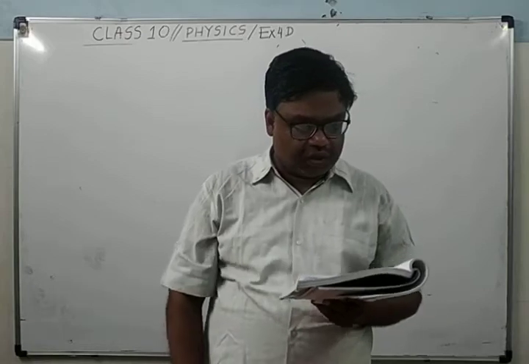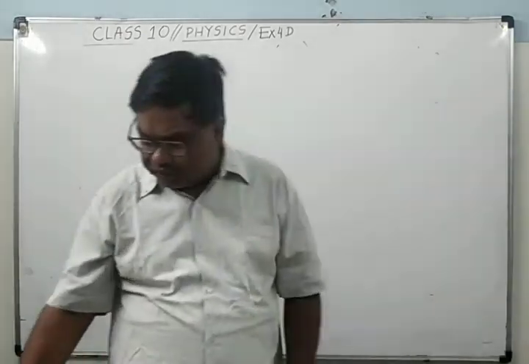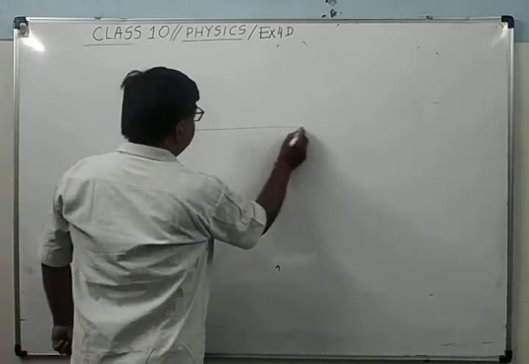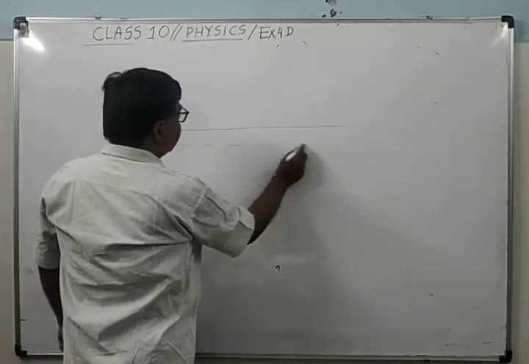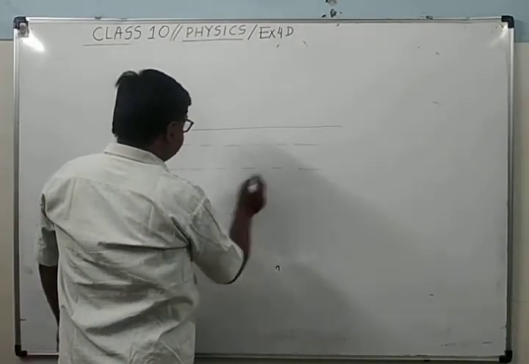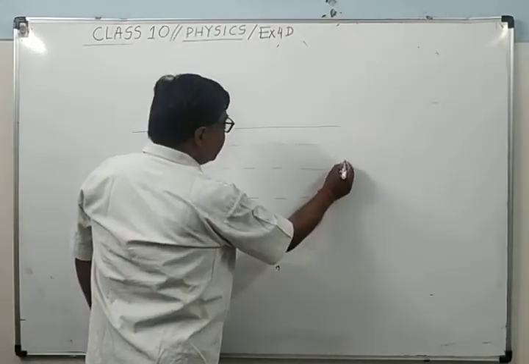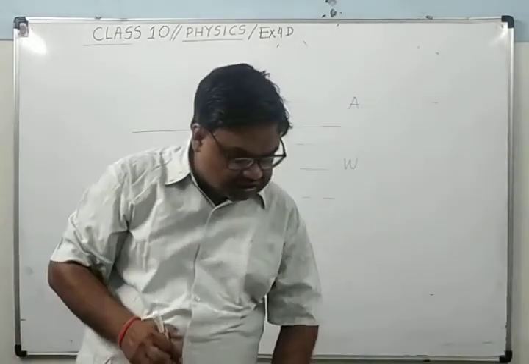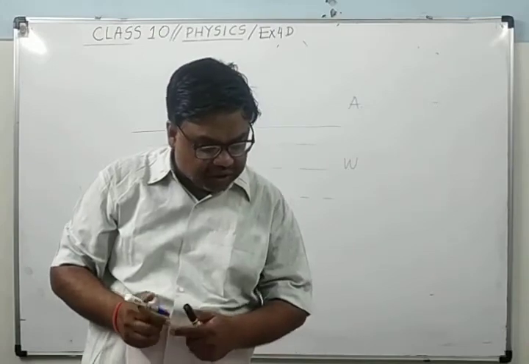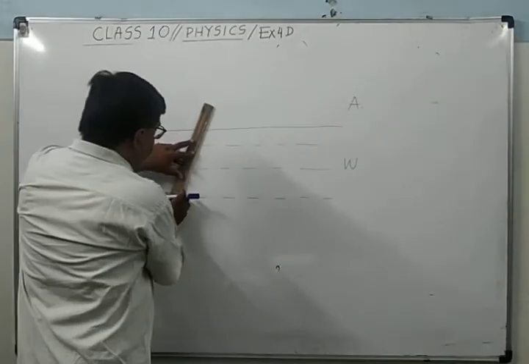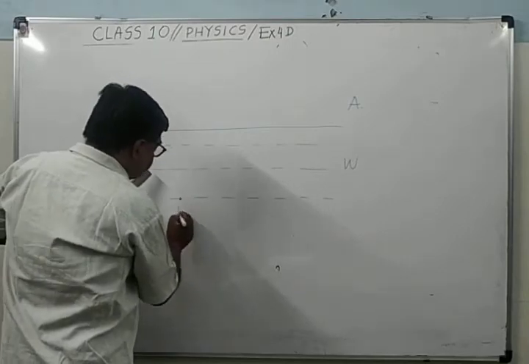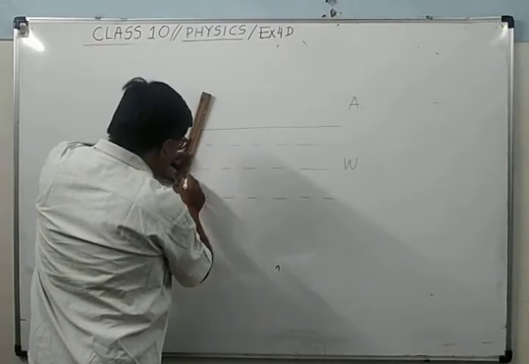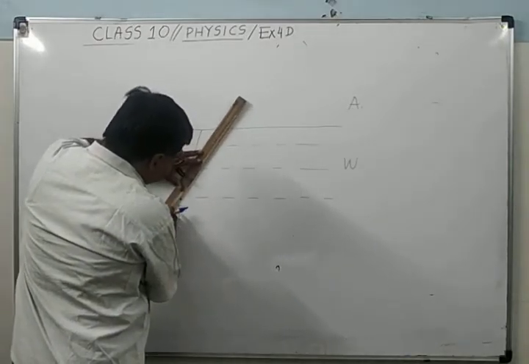Now question number 14. Here also the ray is moving from water to air. Here it is filled with water, I am showing this water here, and here it is air. This is the water-air interface. And two rays are starting from point P. You can take this point as P. One ray is this, and another ray is this.